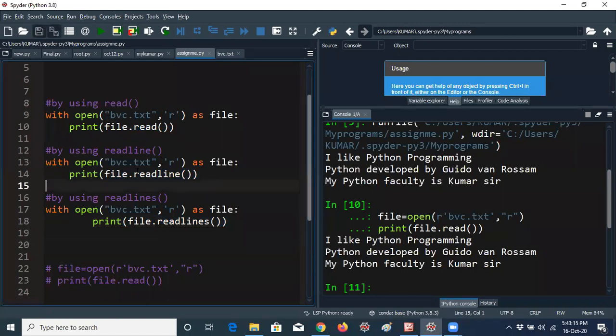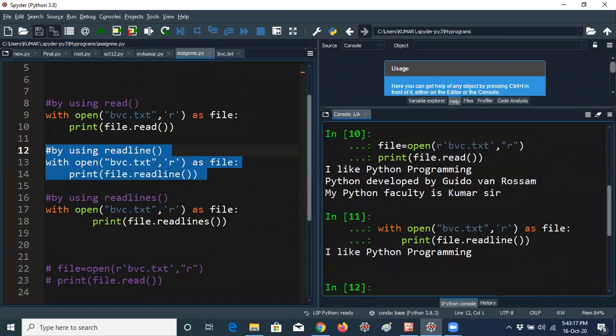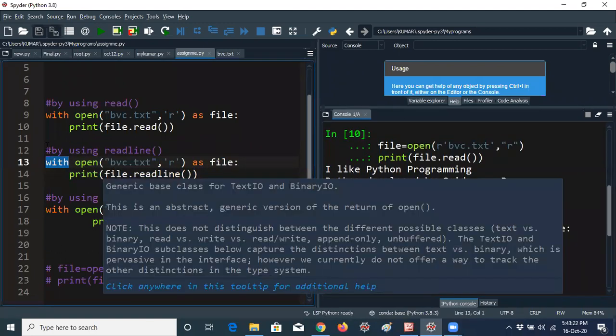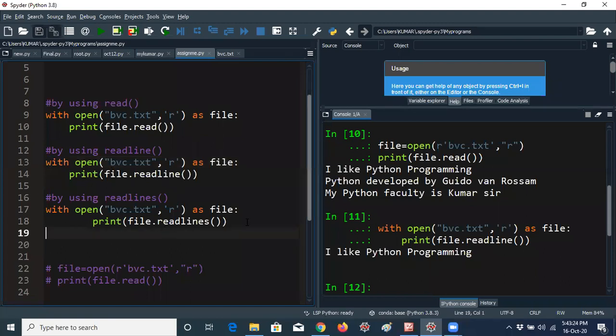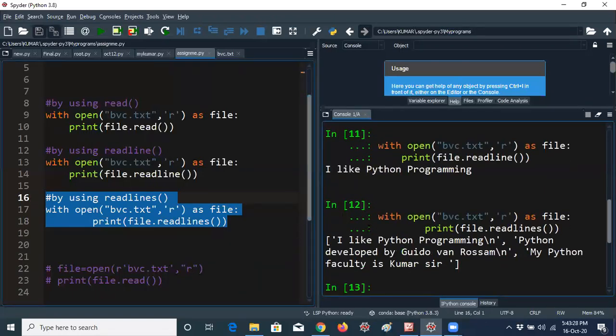Okay, next. Now I would like to execute this line also. I'm getting "I like Python programming" in a single line by using the with keyword. Yesterday also we discussed about this. Most of the students submitted the assignment. Thank you, guys. And with readline, you are getting the same output.